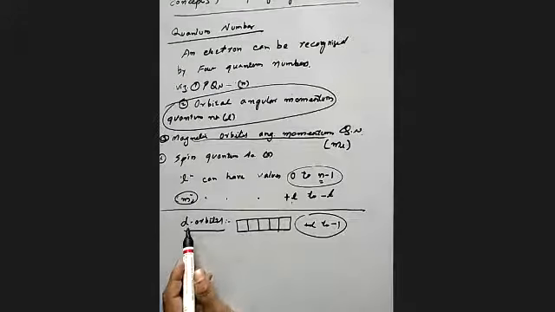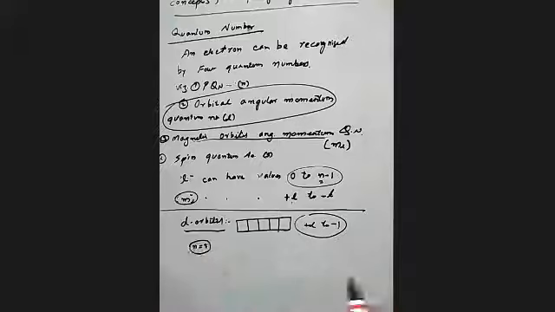So the d orbital, we know it begins from which shell? Third shell. So I can say n is equal to 3, because the d orbital starts from the third shell, not in the first and second shell.